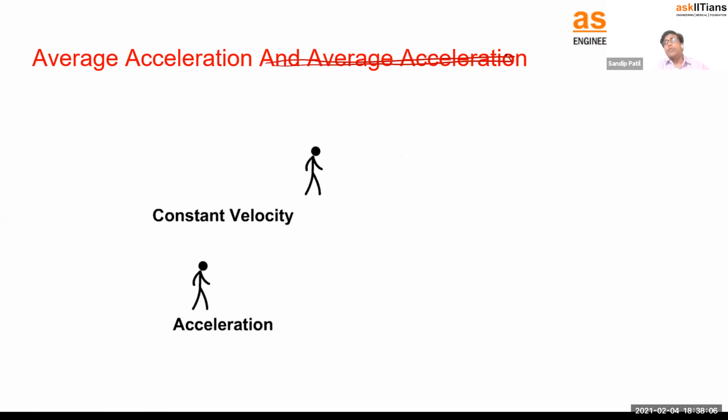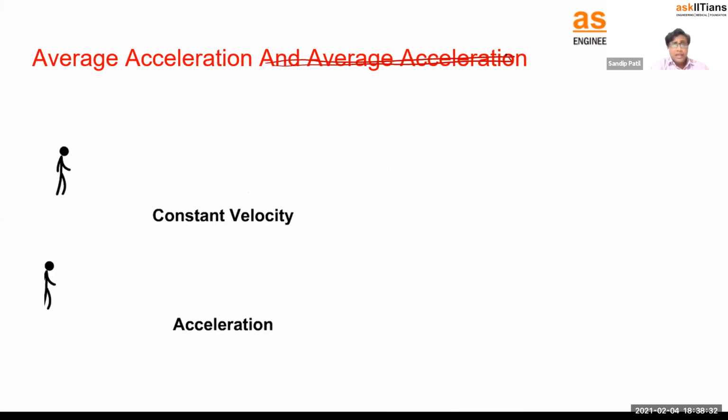We already talked. If you want to increase the speed, you need some accelerator on the bike as well as car, right? Okay. So the first guy is going with constant velocity. Consider your bike is going at 40 kilometer per hour, right? You're not using the accelerator in that case. But when you're using the accelerator, look at the second guy. He started late, but his speed was increasing.